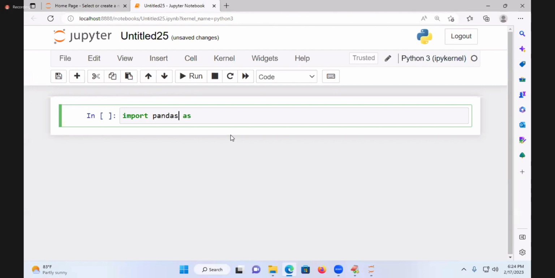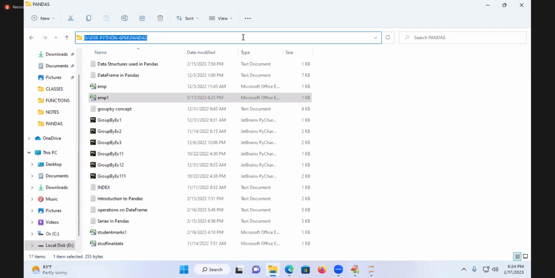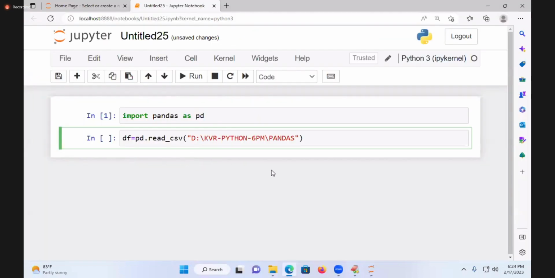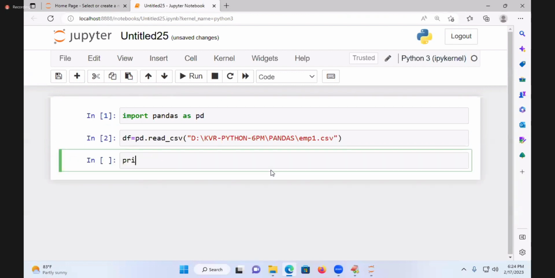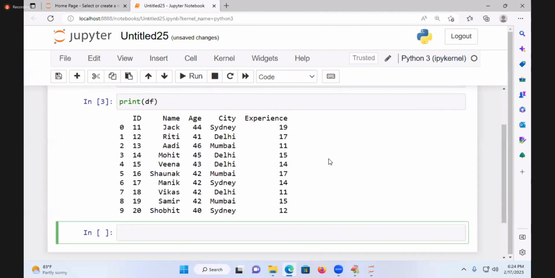And next, what is it, you know? Something like df is equal to pd.read_csv. I need to pass the absolute path. So I need to take an absolute path here, students. I will take this entire thing, emp1.csv. Print of what here, students? df. This is my data. We got it.